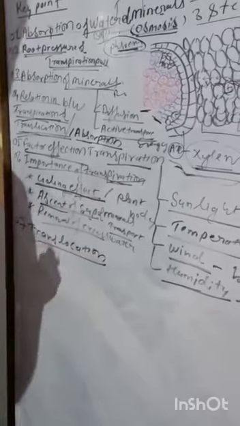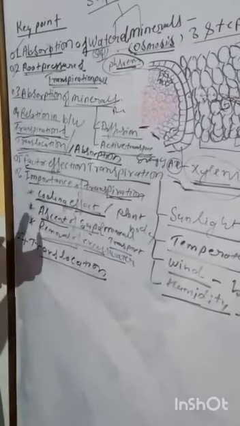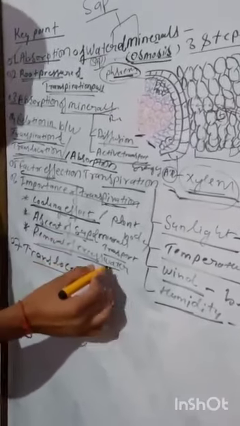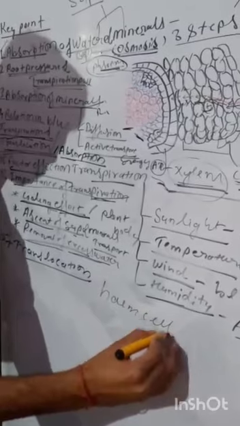Ascent of sap means the transportation of water and minerals due to transpirational pull and root pressure. Next is removal of excess water. Excess water absorbed by the roots is removed from the aerial parts of plants, because excess water harms the cell and affects the rate of transpiration.